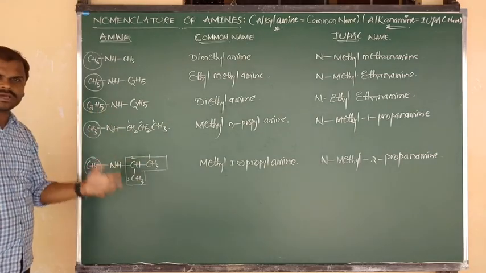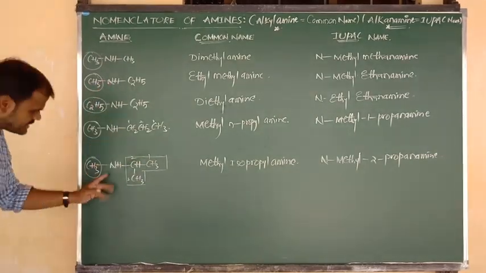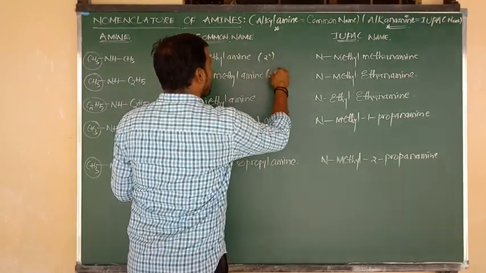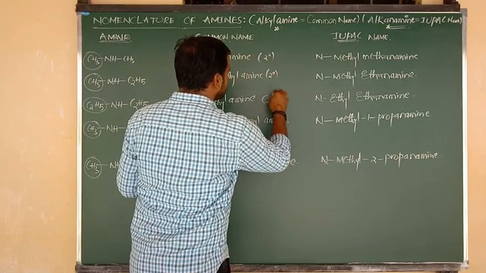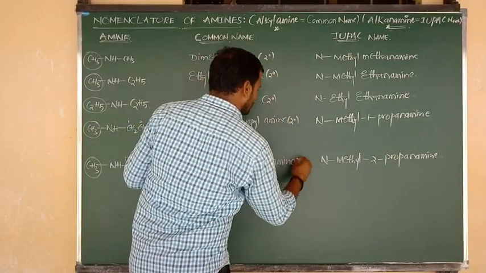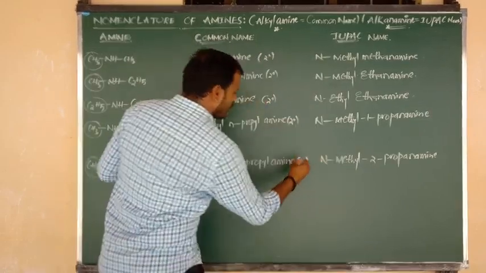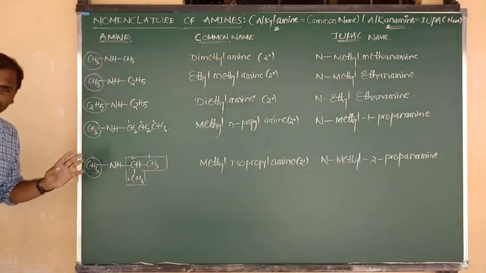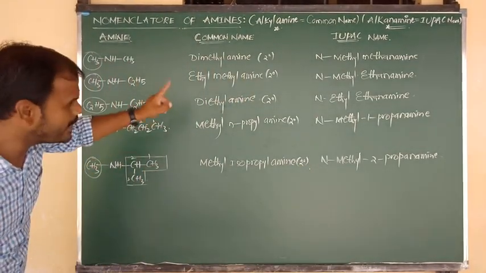You can see the structure. All of them have NH, NH, NH, NH. NH means all of these are secondary amines. I hope you understand this nomenclature clearly. Very, very important.